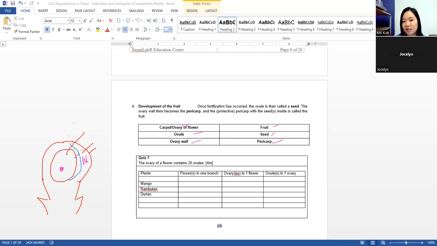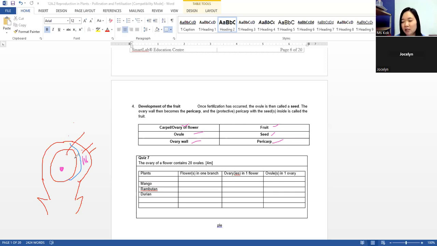Okay. And if there are 10 ovules, you will need at least 10 pollen grains to fall onto the stigma, because one pollen grain can only fertilize one female gamete in one ovule. So if there are 10 ovules, you will need 10 pollen grains. If there are 20 ovules, you will need 20 pollen grains.